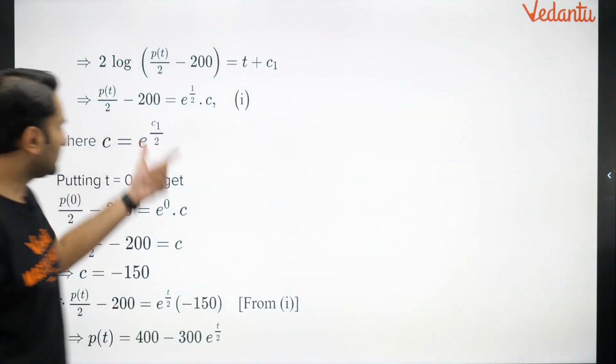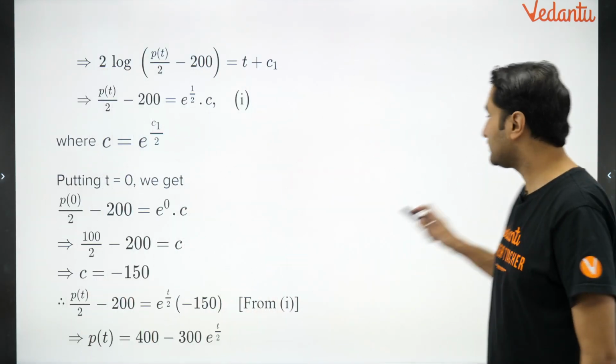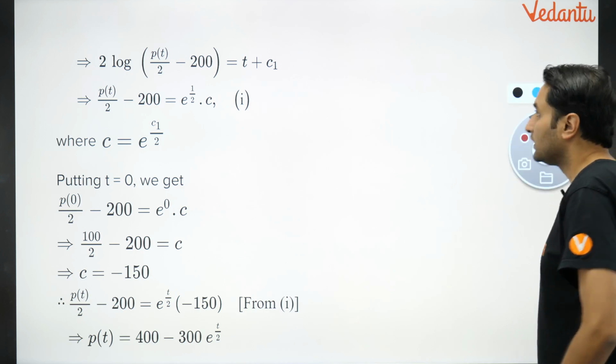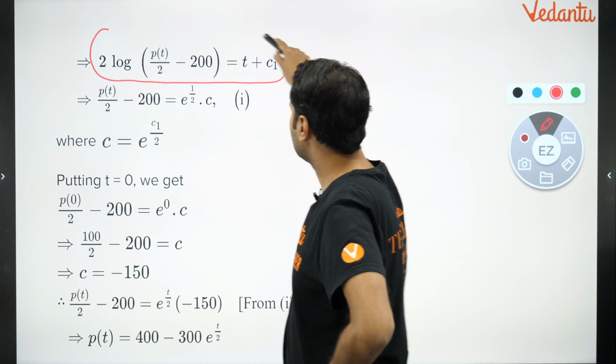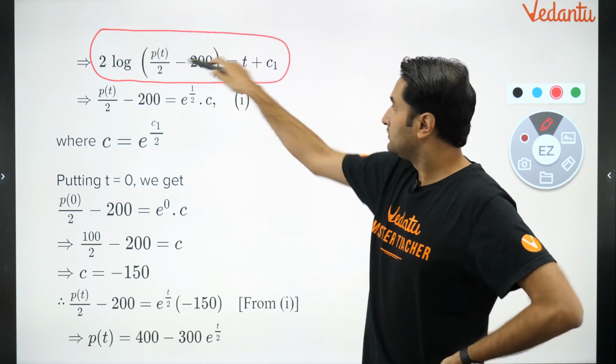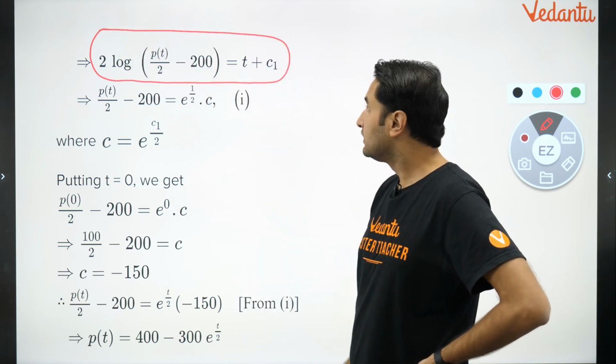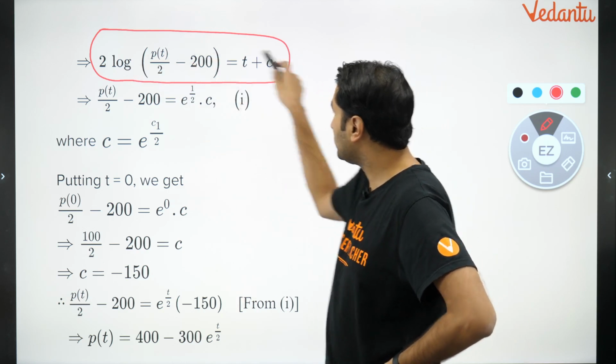This is what it became. Now let's look at the calculations very carefully. So this integration has come: 2 times log of this is equal to t plus c1. Let me take 2 on the other side.